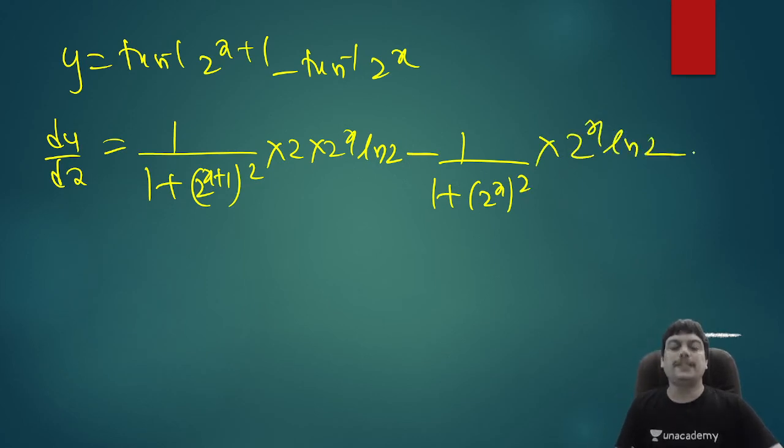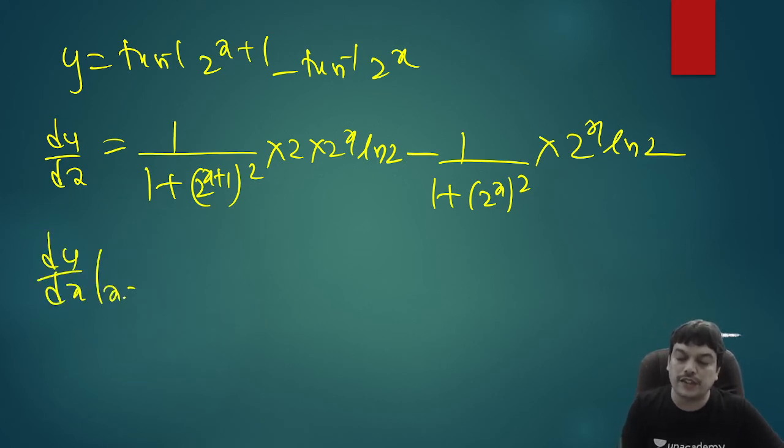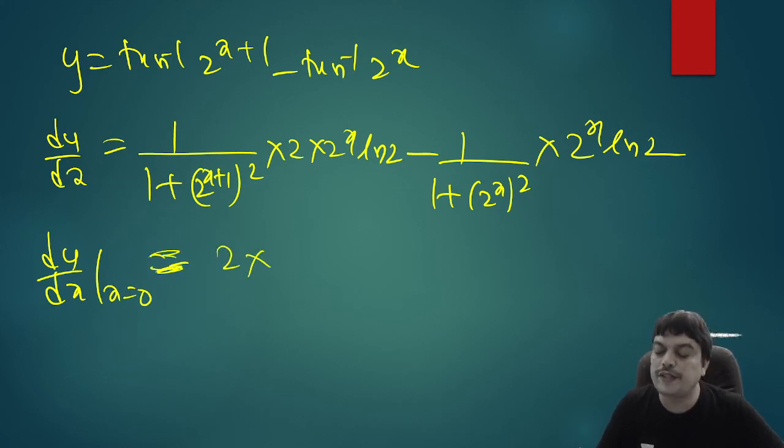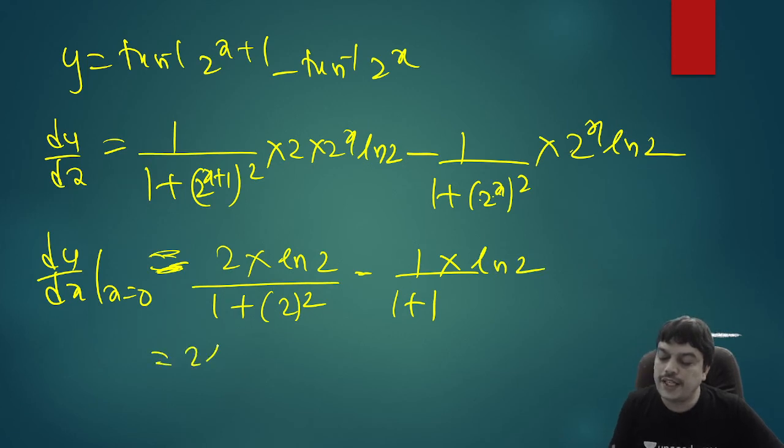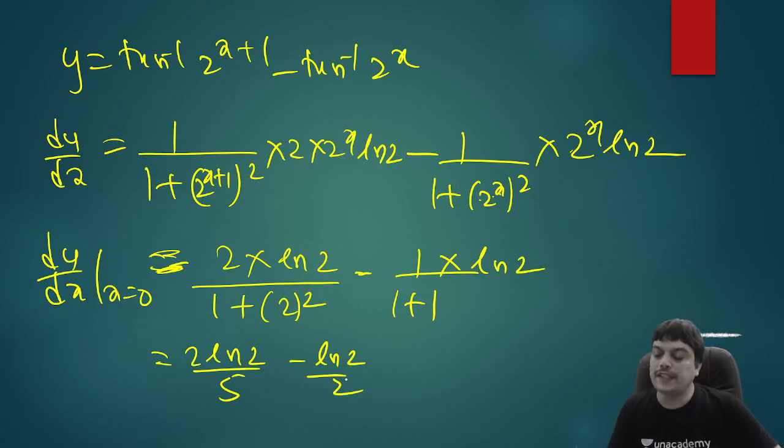Now, once you wrote dy by dx, you wanted the value at x equal to 0. So dy by dx at x equal to 0, this will give you 2 into 2 power 0 is 1, ln 2, by 1 plus 2 power 0 plus 1, so it will become 2 power 1 whole square, minus 1 by 1 plus again 2 power 0 is 1, square. In the numerator, we have 2 power 0, 1, into ln 2. So this is 2 ln 2 divided by 5 minus ln 2 divided by 2. So when you simplify this, LCM will be 10. You will get 2 multiplied here, 5 multiplied, 4 ln 2 minus 5 ln 2. So minus ln 2 by 10.